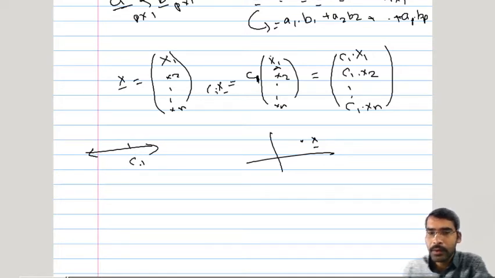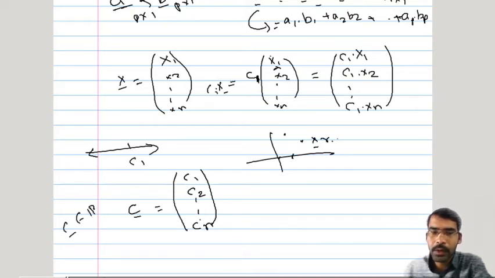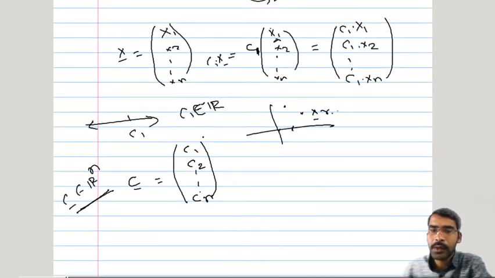Now instead of considering a constant on the real line, we can consider a constant vector. This x bar is a random vector. If we consider a vector which is constant, that is not going to be a random thing. So a constant vector will be there. Say c bar is a vector c1, c2 up to cn. So this is a vector of constants, and c bar will now belong to n dimensions. Earlier c1 belonged to R. Now this c bar is again a vector of constants, but it is a vector from n dimensions. The earlier one-dimensional vector, or scalar quantity, was from the real line.